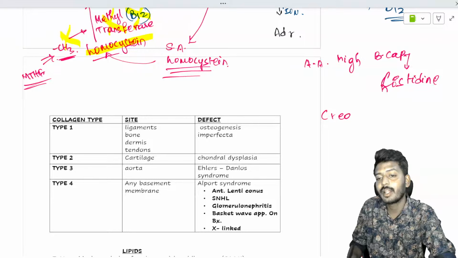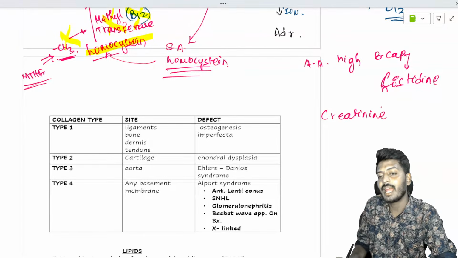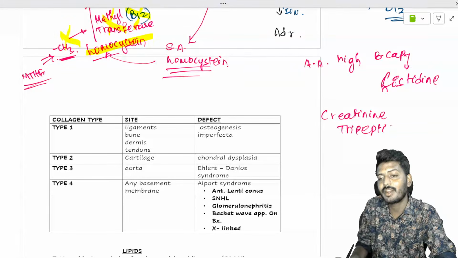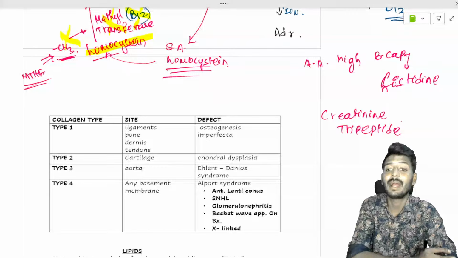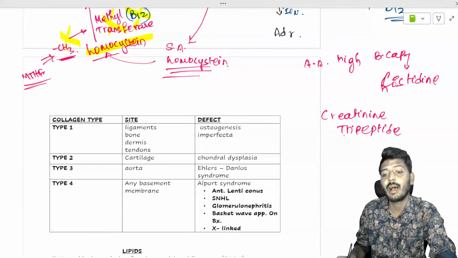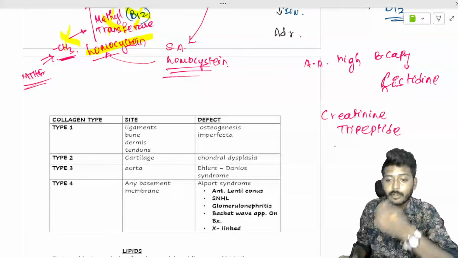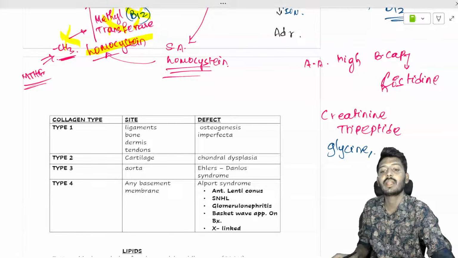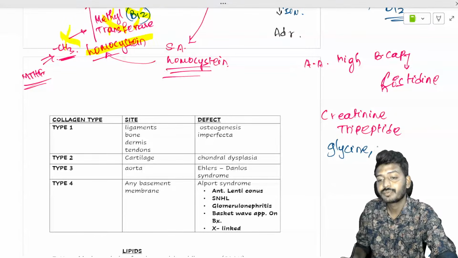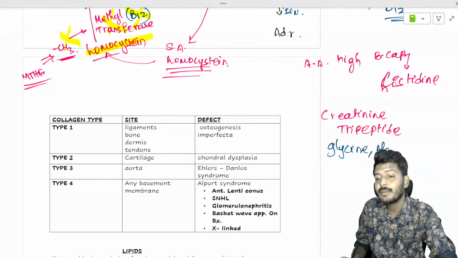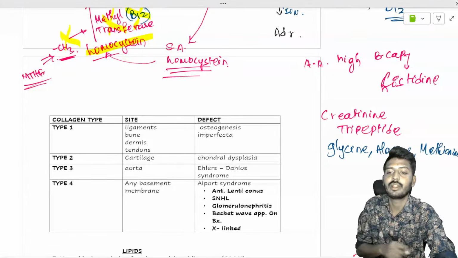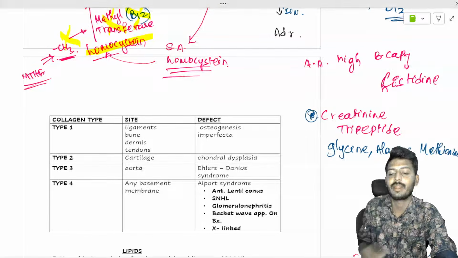We have something called creatinine. Creatinine is a type of tripeptide, which is made out of three amino acids. One is glycine, one is alanine, and one more amino acid is methionine. Creatinine is a tripeptide.